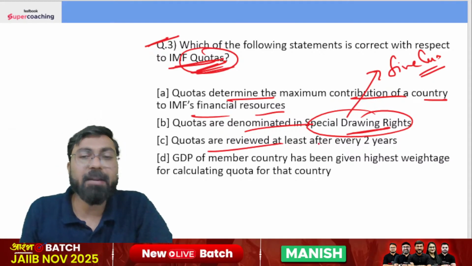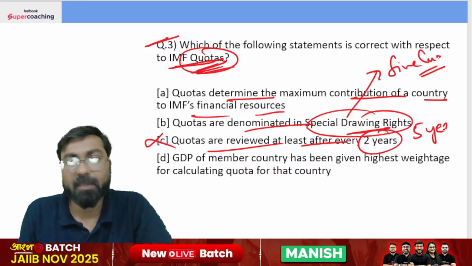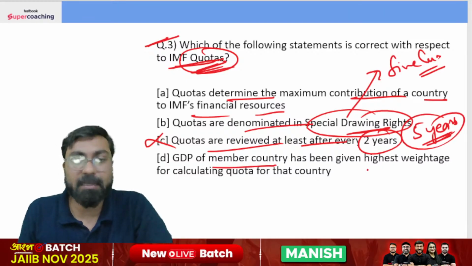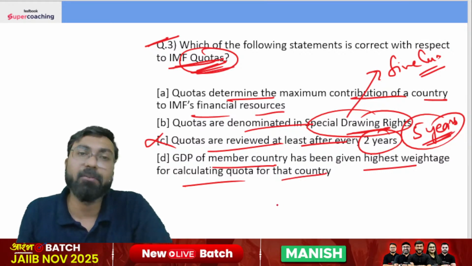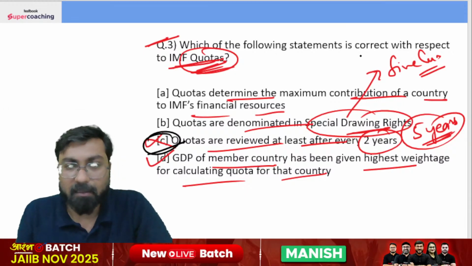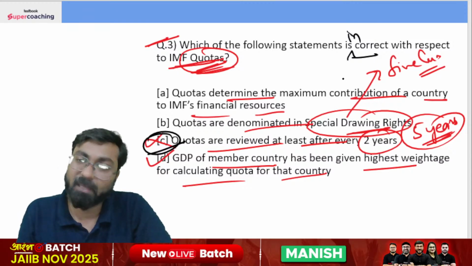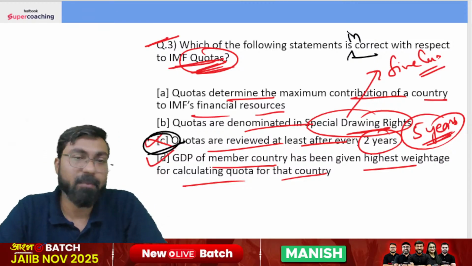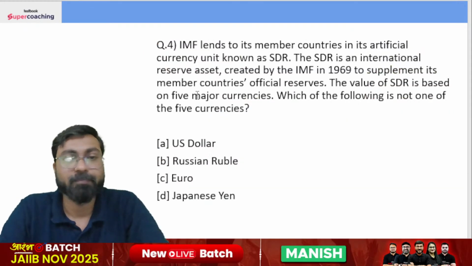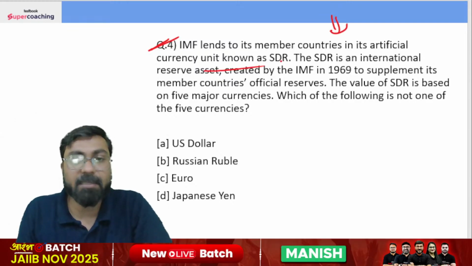Quotas are reviewed at least not after every 2 years but 5 years. Okay. Quotas are reviewed at least after every 5 years. And GDP of member country has been given the highest weightage for calculating quota for that country. Absolutely correct. So option C will be the correct answer because we need to identify the incorrect statement, not the correct one, okay, since only one statement is incorrect, and the rest are absolutely correct, friends.